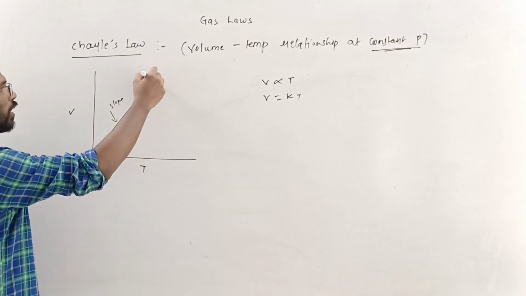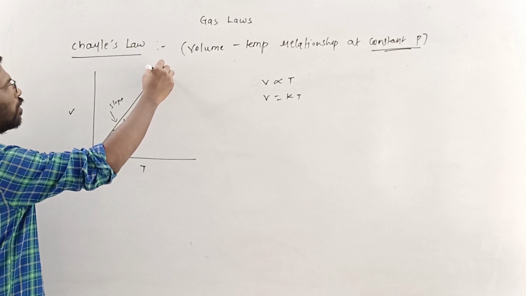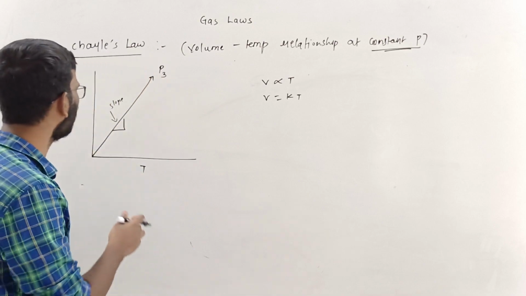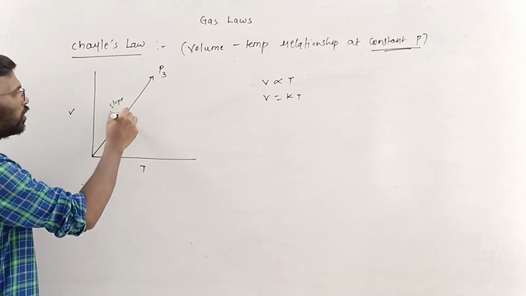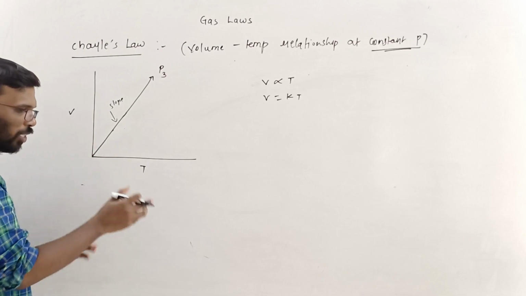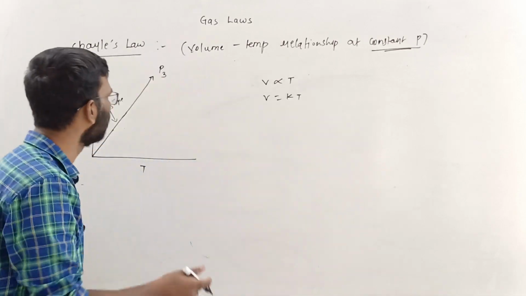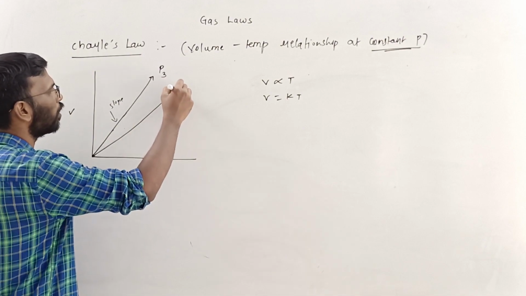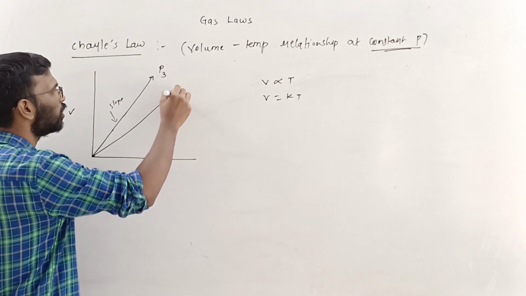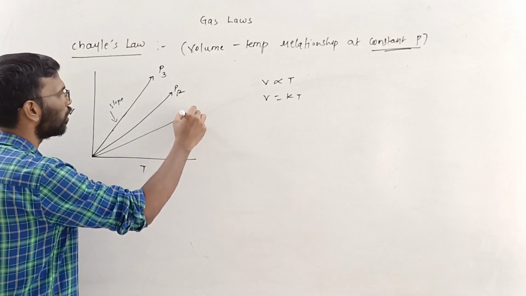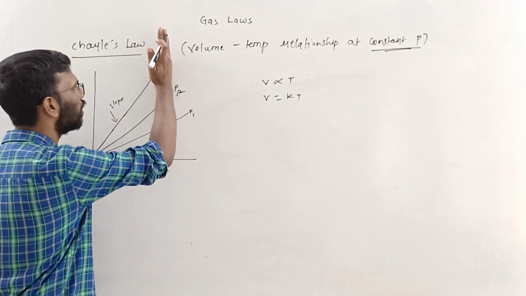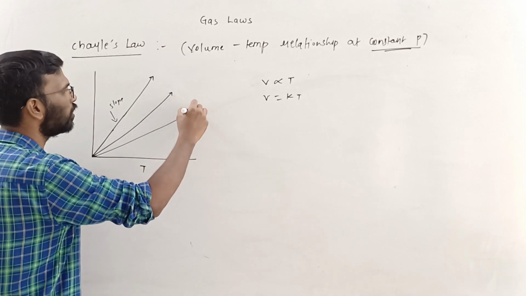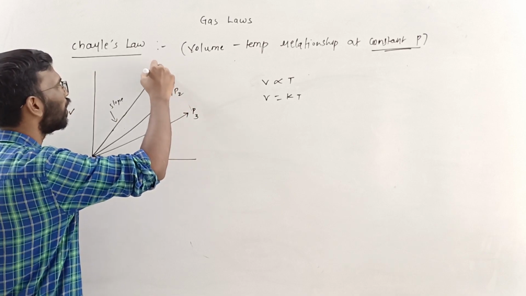Like this graph is at a certain pressure. I am writing this P3 because I want to draw more lines over here. This expansion of the gas happens at constant pressure. This is pressure P3. You change the pressure, this kind of graph you are going to get, another set of readings. This is pressure P2, this is pressure P1. This is P3, this is P2, and this is P1.